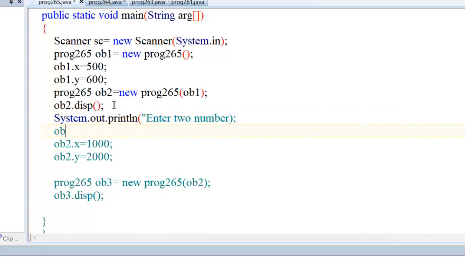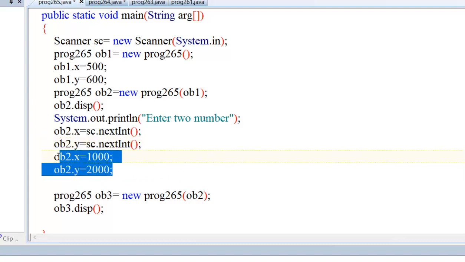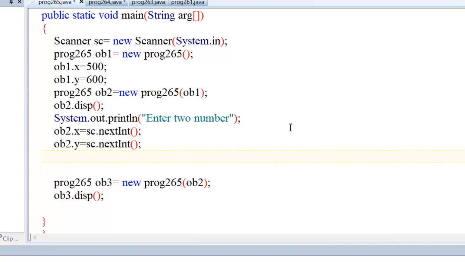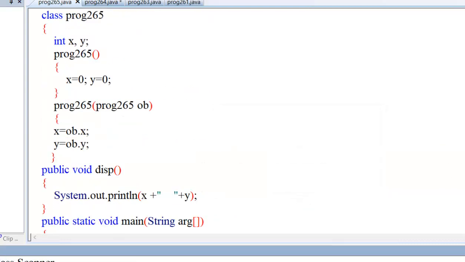I can write object2.x equal to sc.nextInt. There is a missing double quote. Similarly, I will write object2.y equal to sc.nextInt. Whatever value I input, that value will be passed. Now compile. There is one more error.